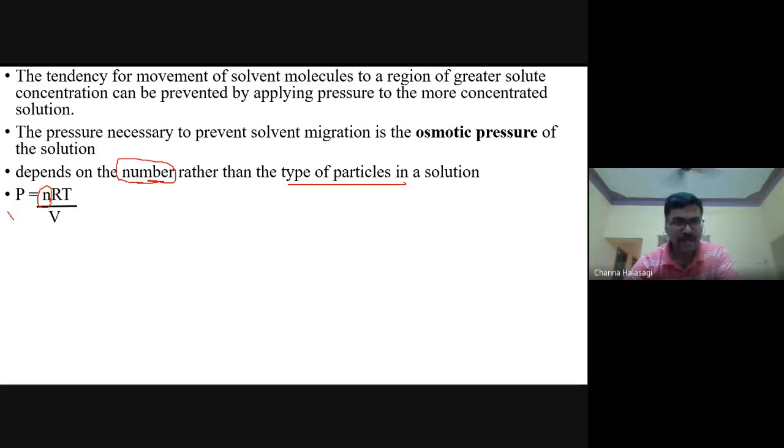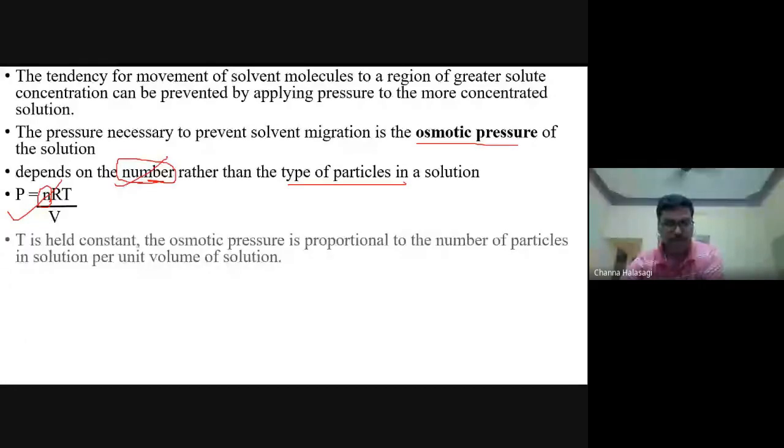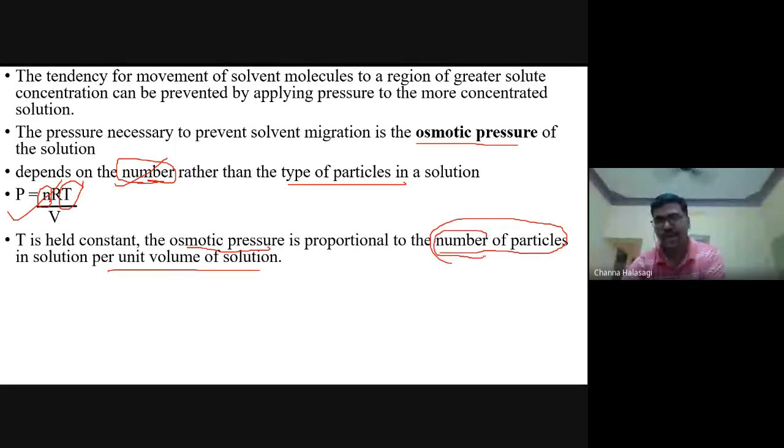So by this ideal gas equation itself, here in osmosis, the osmotic pressure, we require the number of particles. If you hold T constant, temperature if you make it constant, now the osmotic pressure P is proportional to the number of the particles per unit volume. It is the number of the particles that is most important, rather than the type of the particles. Did you understand this osmotic pressure concept?